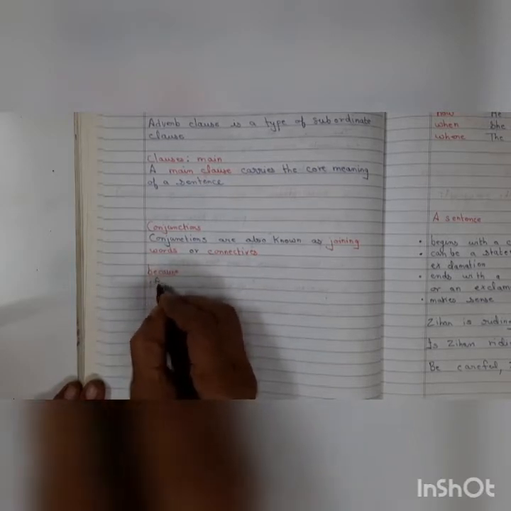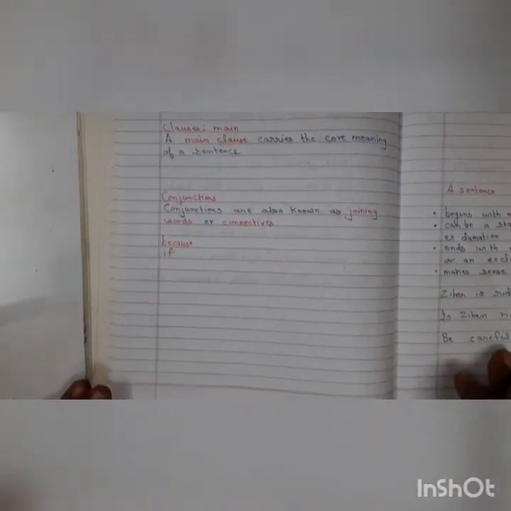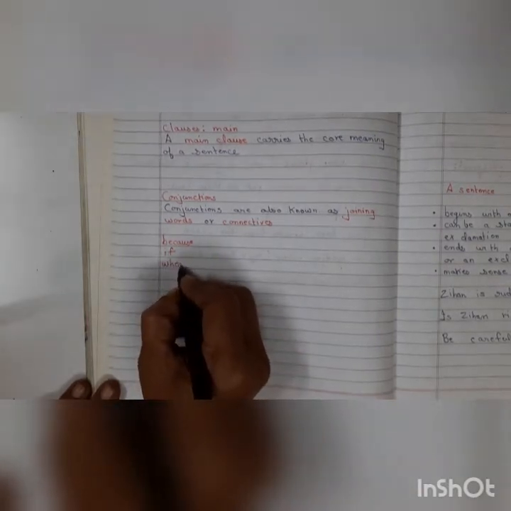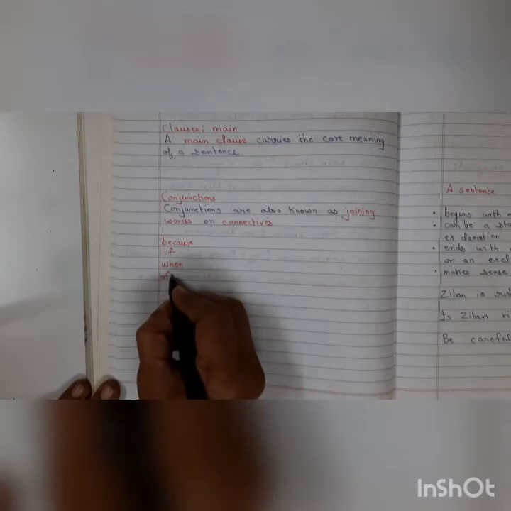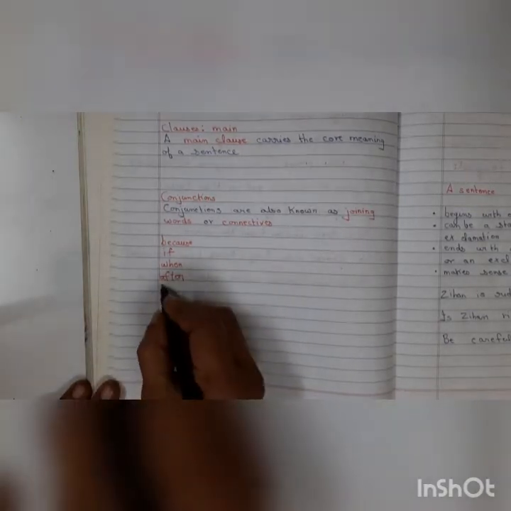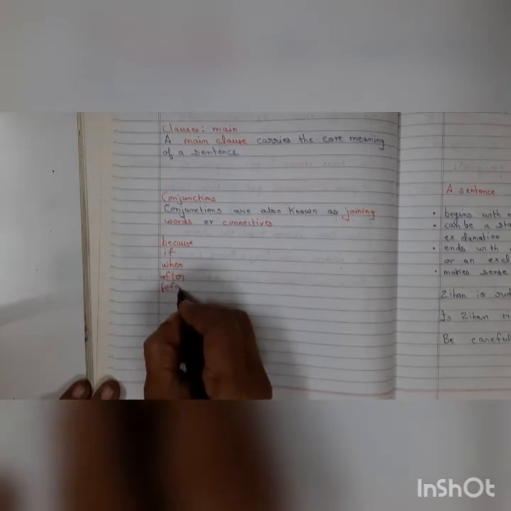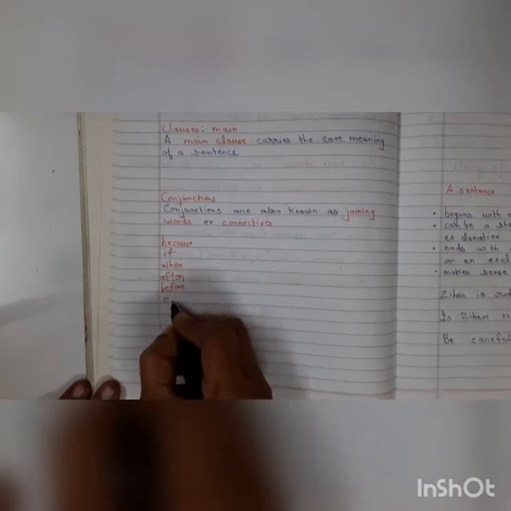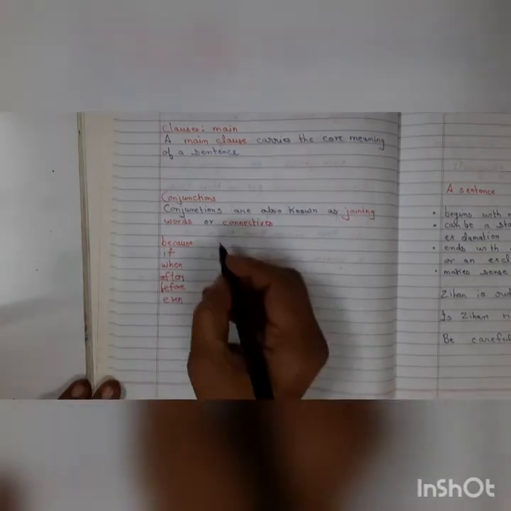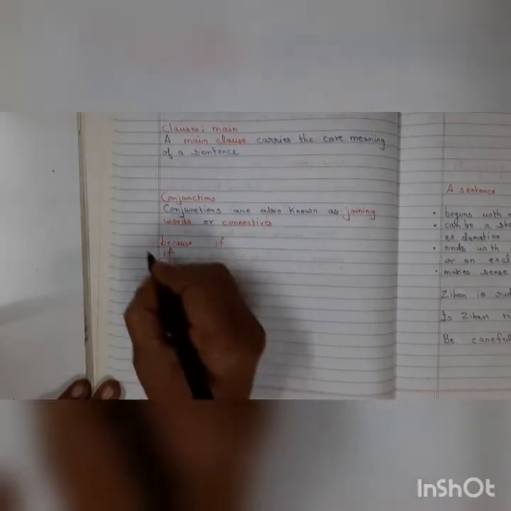If, then, when, after, before, even. If is also a conjunction.